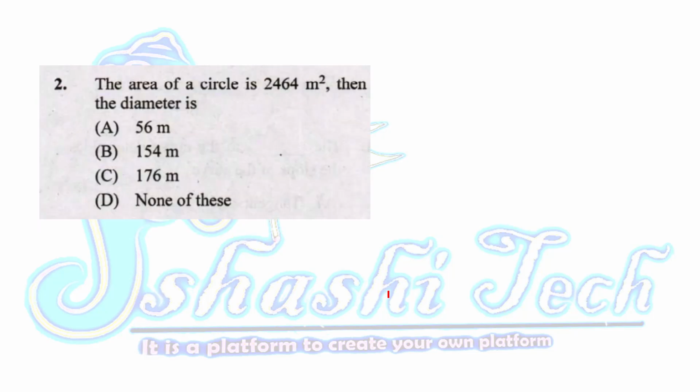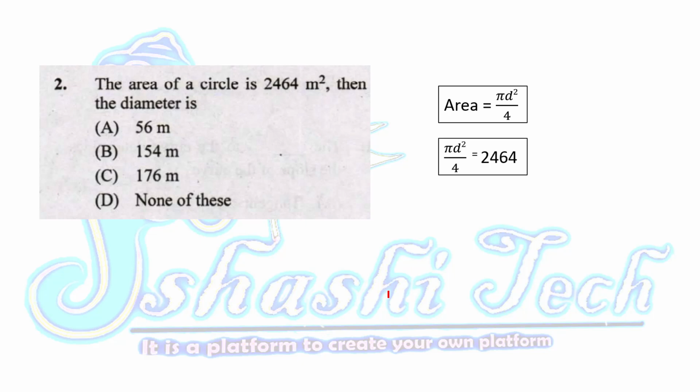Let us go to the second question. The area of a circle is 2464 meters square. Then the diameter is? The formula is area is equal to pi d square divided by 4, when the area is in meter square. So the area is 2464, and we need to find the diameter, which is D.